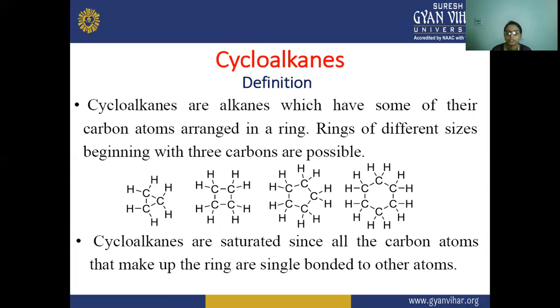So these cycloalkanes are alkanes which have their carbon atoms arranged in a ring. If it is a straight chain, then we call it an alkane, and in the ring structure we call it cyclo, meaning it is in cyclic form. This is the difference between an alkane and a cycloalkane: the alkane is in straight-chain form, and the cycloalkane is in ring form. So this is the definition of a cycloalkane.